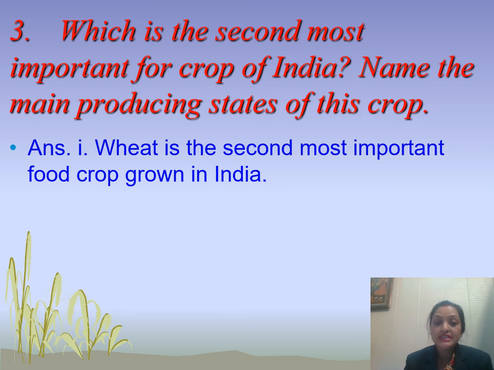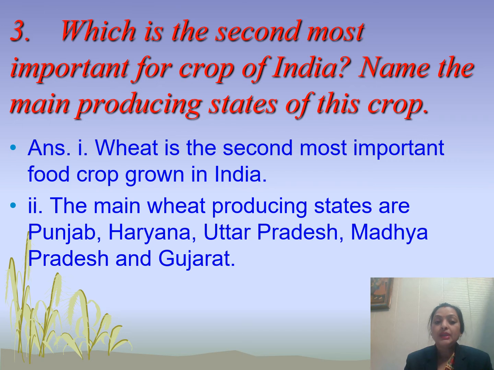And the second question is: name the main producing states of this crop. So the main wheat producing states are Punjab, Haryana, Uttar Pradesh, Madhya Pradesh and Gujarat. That means most of the wheat is produced in the northern states of India, the northern part of India.